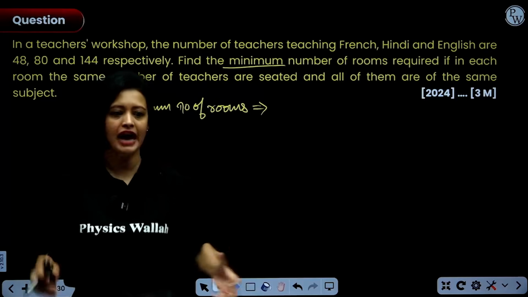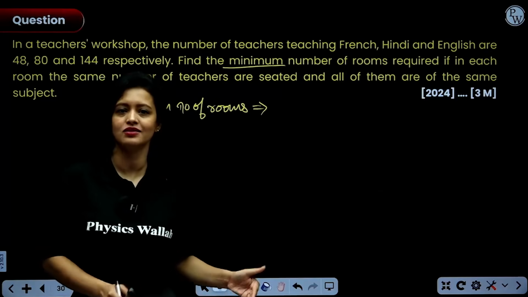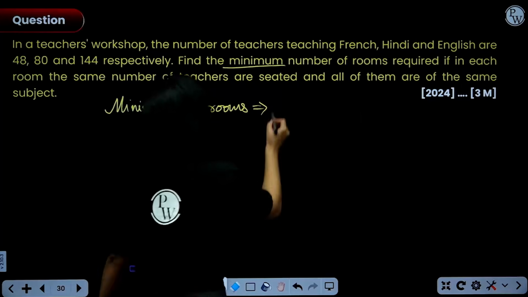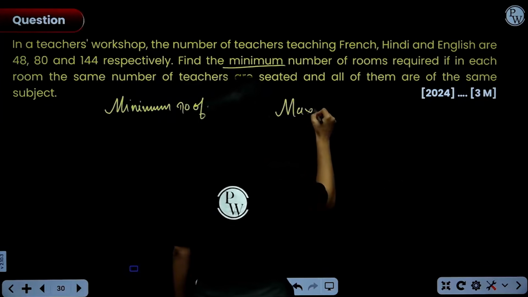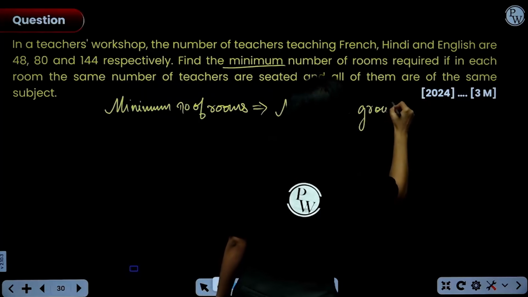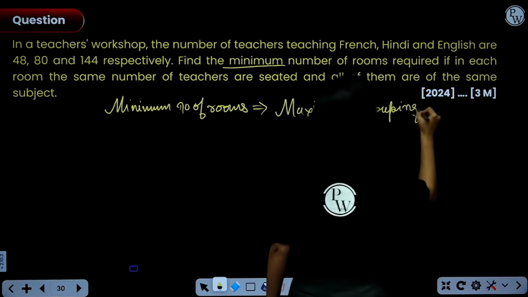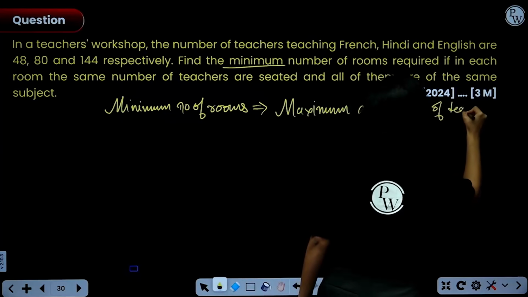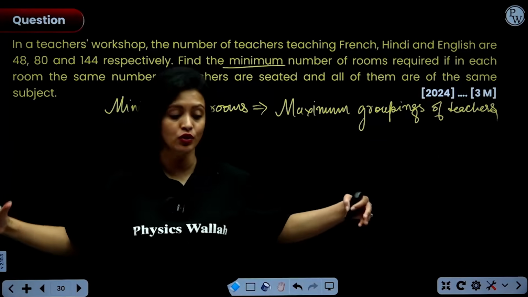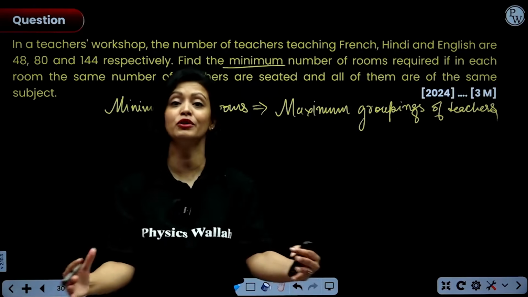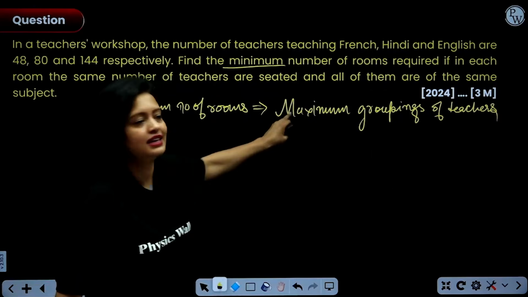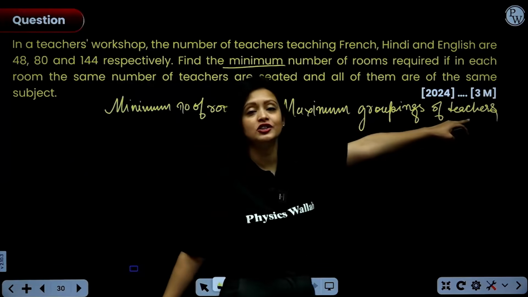Right? If we have the maximum number of teachers in one room, then we'll have the minimum number of rooms. So, minimum number of rooms required means maximum groupings of teachers. If in a group the maximum number of teachers are there, then obviously we'll require fewer rooms. That is the key here.